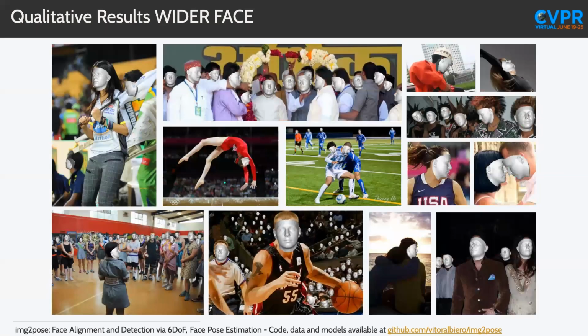Now, some qualitative results for WIDER FACE, where we have multiple faces in every image. We also have heavy occlusion, as we can see in the top left image. We have tiny faces as in the basketball scene, and our model is able to detect and estimate the 6 degrees of freedom across all these scenarios.